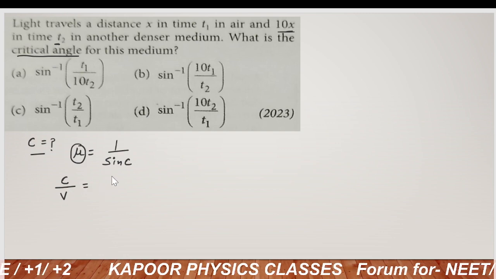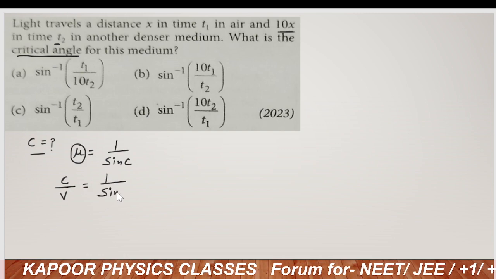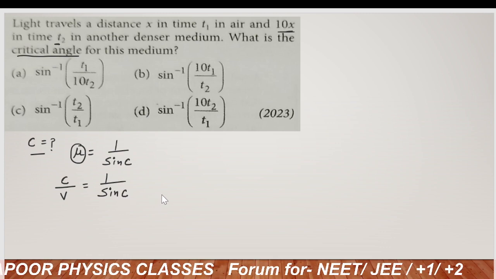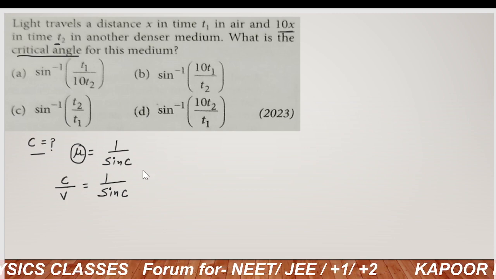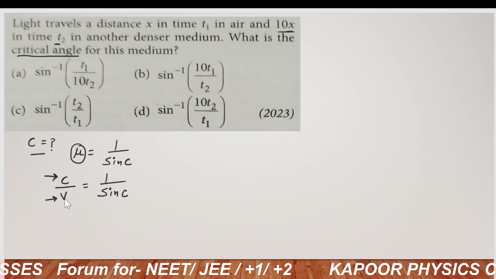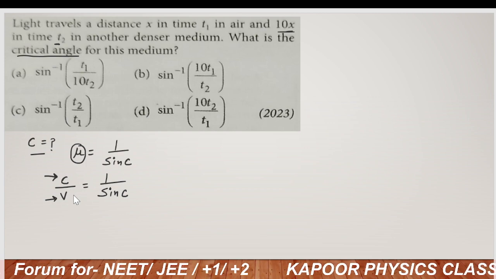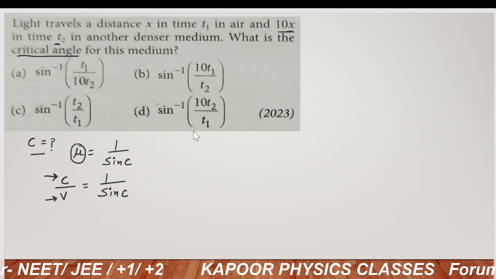So mu is equal to c by v, and that will be equal to 1 upon sin C, where c is the speed of light in vacuum and v is the speed of light in any medium.